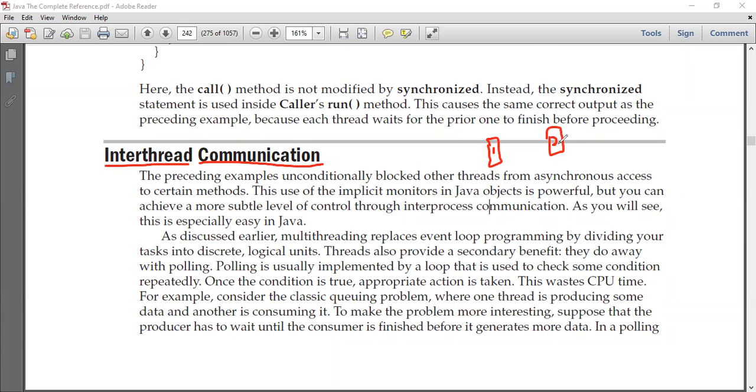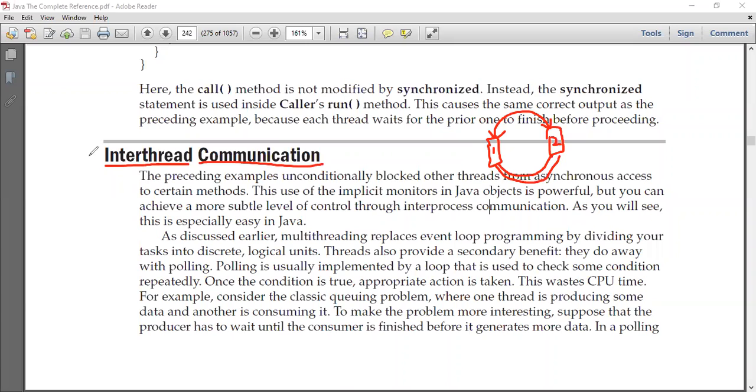In order to accomplish a task, there should be some sort of communication between these two threads. In order to accomplish a particular task, there should be some sort of communication between these two threads, and we call this inter-thread communication. Why do we need inter-thread communication? It is required for the threads in order to accomplish a particular task.